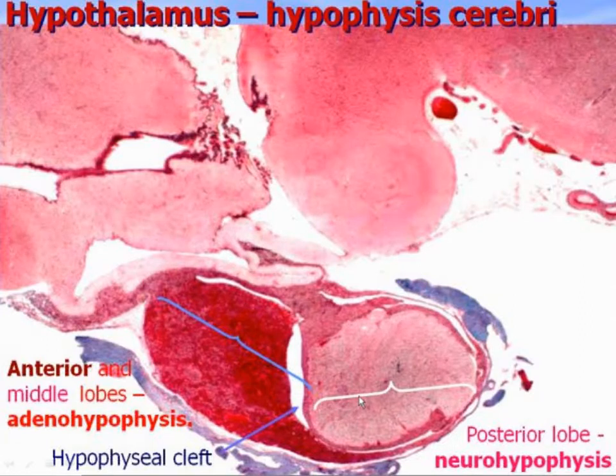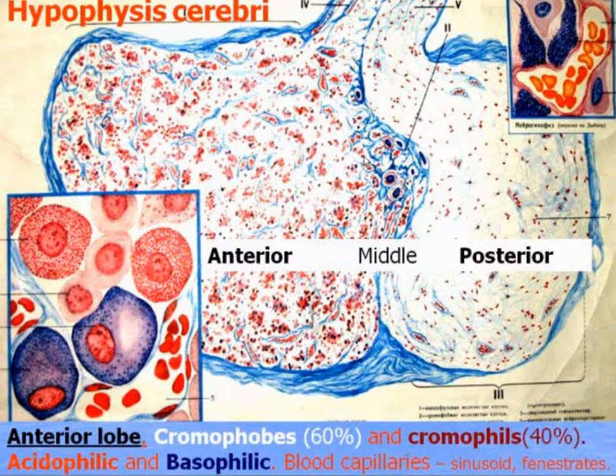neurohypophysis. Hypophysis cerebri is a parenchymal organ, consisting of stroma and parenchyma. Stroma is represented by a connective tissue capsule and connective tissue layers, and parenchyma is represented by endocrine cells or special glial cells in the neurohypophysis. You see here the anterior, middle and posterior lobe.